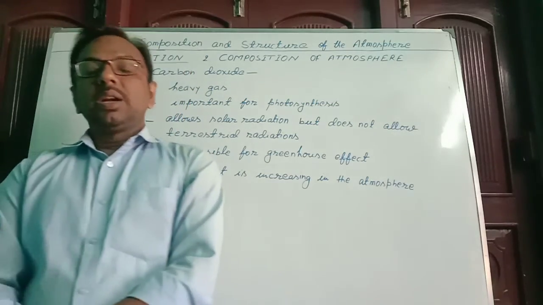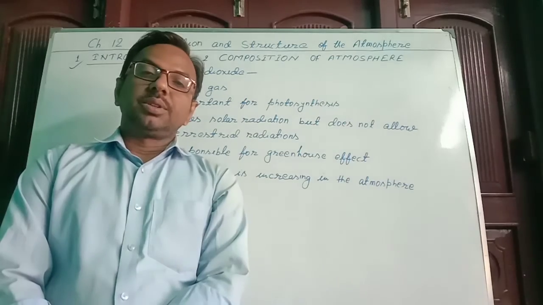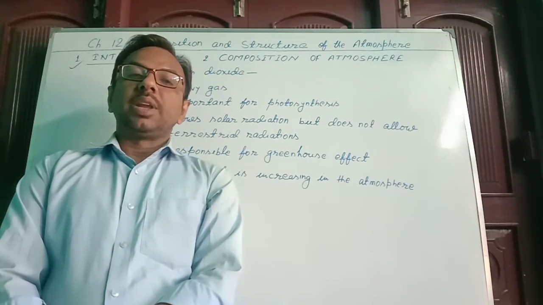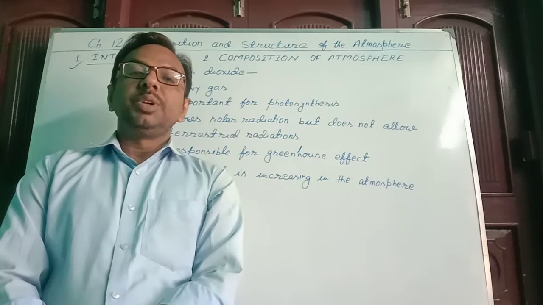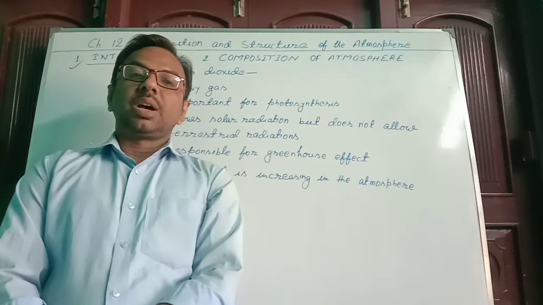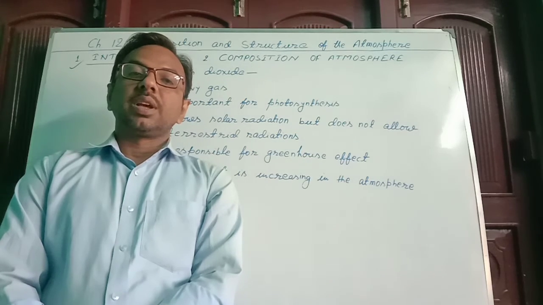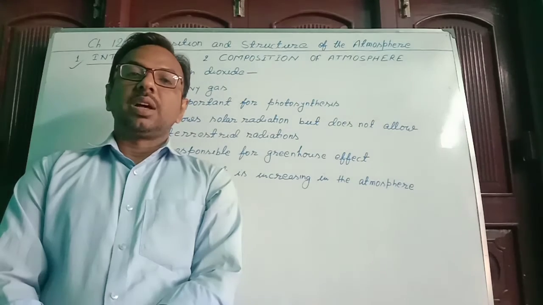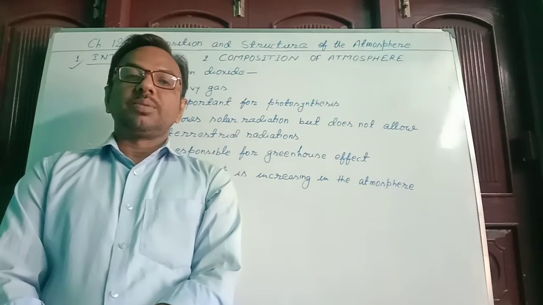Now, if the terrestrial radiation is stopped, means the sun rays, those are reflected back by the Earth's surface, will be trapped nearby the Earth's surface, then the temperature of the Earth's surface will increase. And this increased temperature is known as the greenhouse effect.